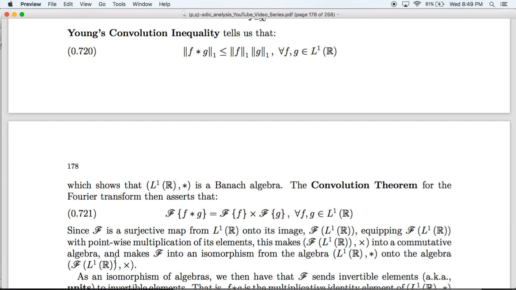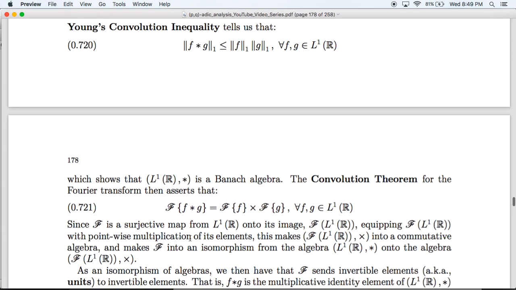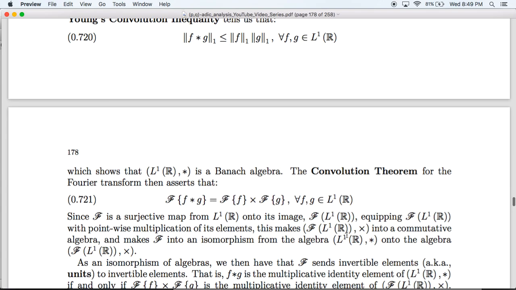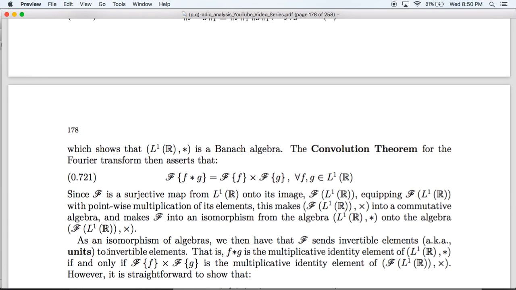and then F is an isomorphism from this algebra to that algebra. And then, as an isomorphism of algebras, it follows that F sends invertible elements of this algebra to invertible elements of this algebra. Recall that a unit is an invertible element of an algebra, and that an algebra is said to be unital if it contains a unit, and in particular, a unital algebra is one that contains a multiplicative identity element.